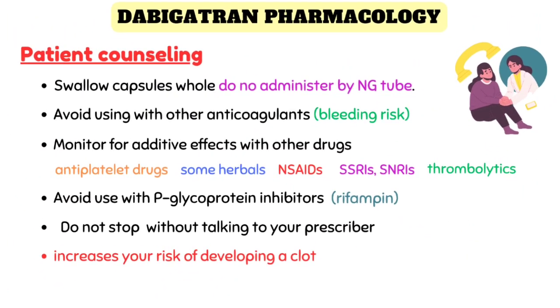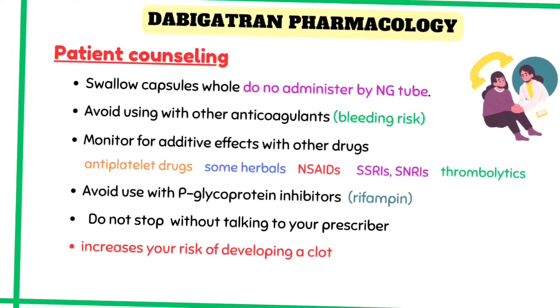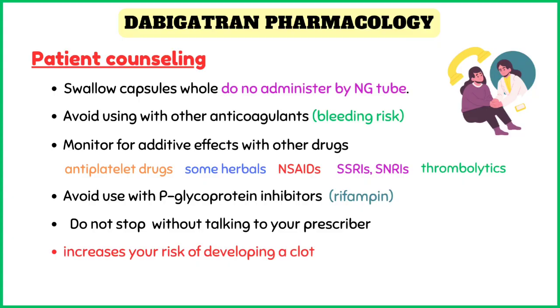Number three. Dabigatran is a substrate of P-glycoproteins. Avoid use with P-glycoprotein inhibitors such as rifampin. Number four. Do not stop taking dabigatran without talking to your prescriber. Stopping dabigatran increases your risk of developing a clot.